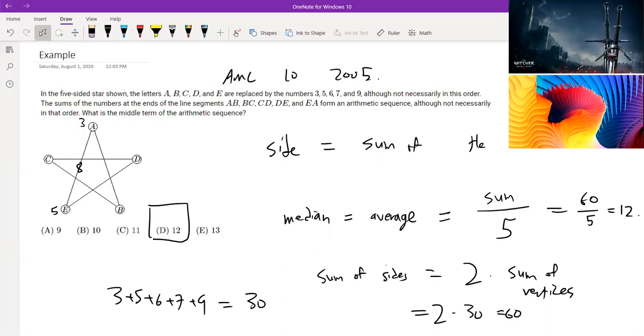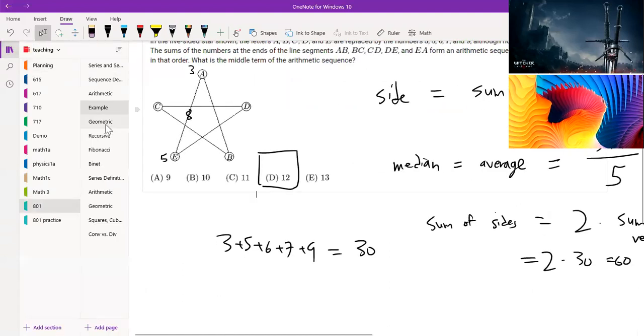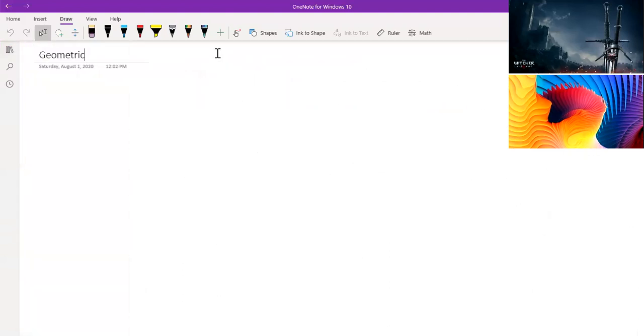Now, I know there are a lot of other problems in math computations where you don't necessarily use this property, and maybe use some other properties or just some general facts regarding arithmetic sequences. And there are a lot of those, but I decided to show this one because I thought it was a very nice way to demonstrate how properties of these sequences can actually be useful in computations. So let's move on, and we're going to talk about geometric sequences now.